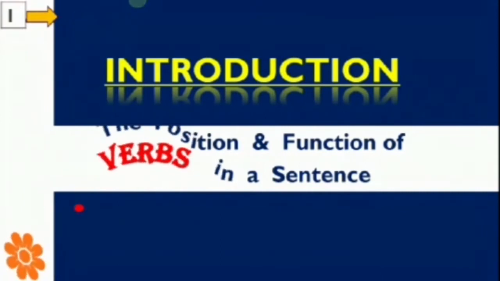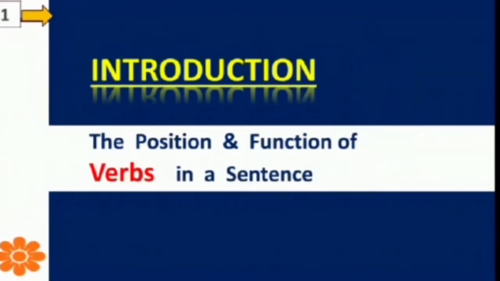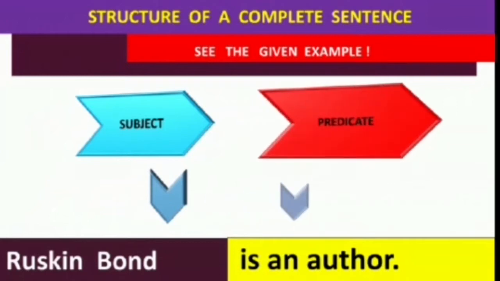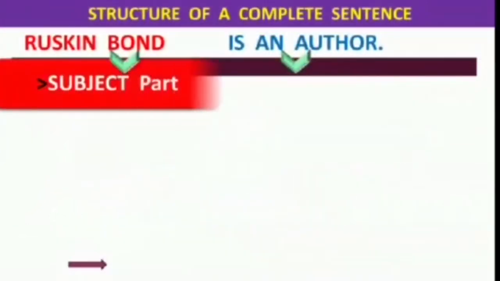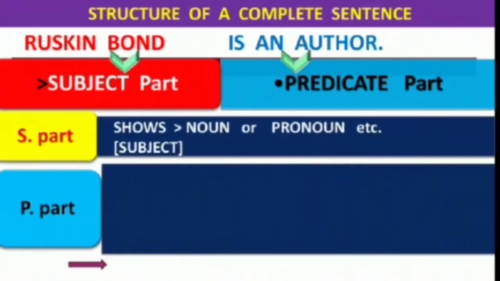First of all, we will see the position and role of a verb in a sentence. See the following given sentence. We all know that the structure of every complete sentence shows two parts, which are subject and predicate. The subject part is what the sentence is all about.